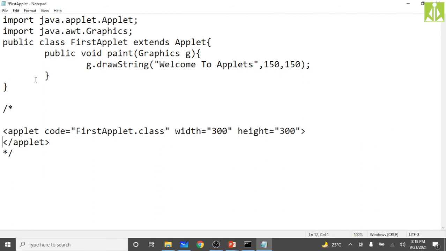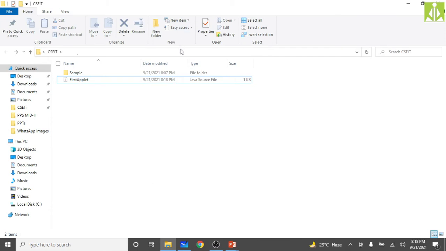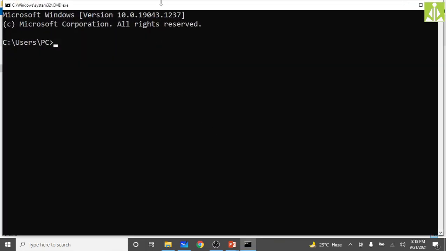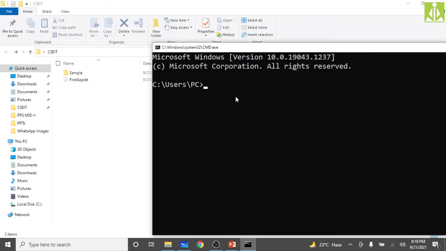Okay, here first applet. When you compile, you will get first applet dot class, and that first applet dot class we kept inside the applet code. If you compile this program and run it using the applet viewer, you will get the output for the applet. Okay, simple thing. My program name is first applet, which extends the applet class. Just save this once again and close this. Now take the current directory location and go to the command prompt. As you can see here, I am typing cd, space, and then giving the path.